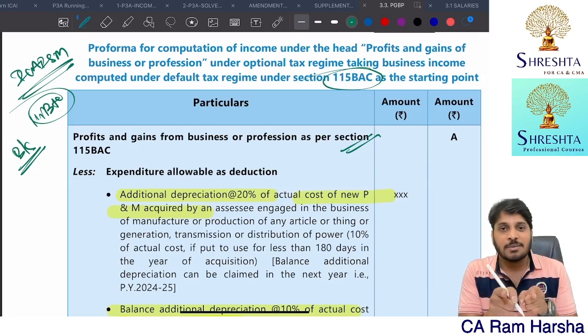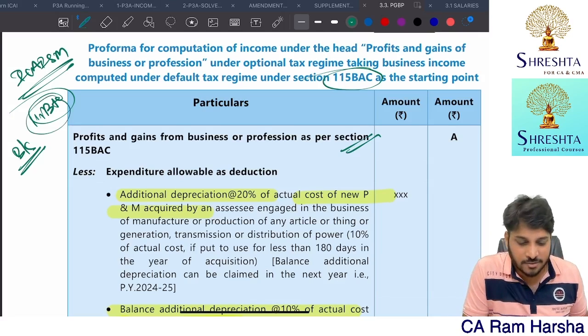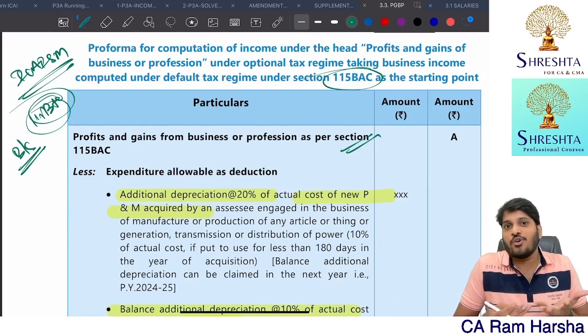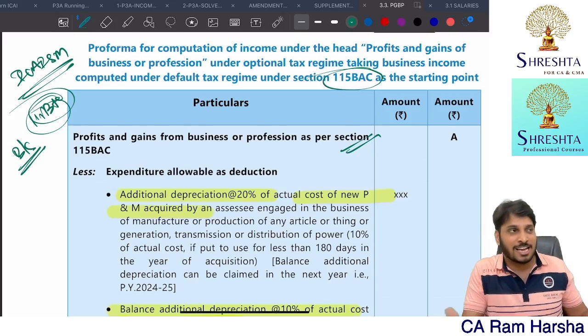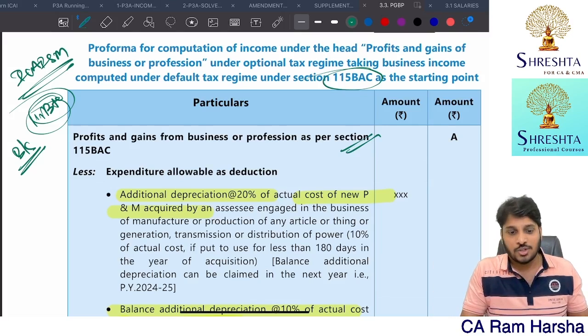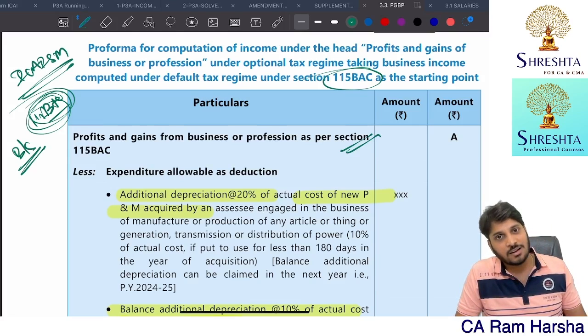If a student is a repeater, he will understand. How do you think a fresher student will understand 115BAC in the very first chapter? Impossible. Are you getting the point? Because they don't know anything about what is the normal tax regime, what is the default tax regime. They don't understand what the heads of income are, first of all. So at that level, in the first chapter itself, how can you expect a student to understand?